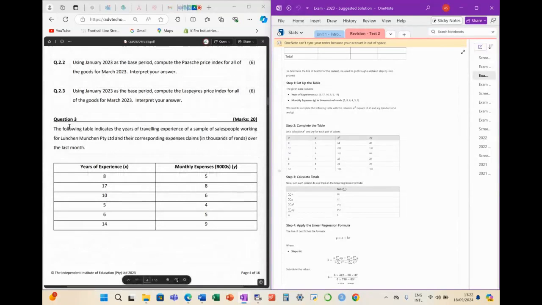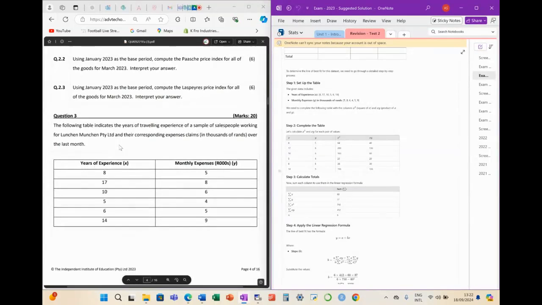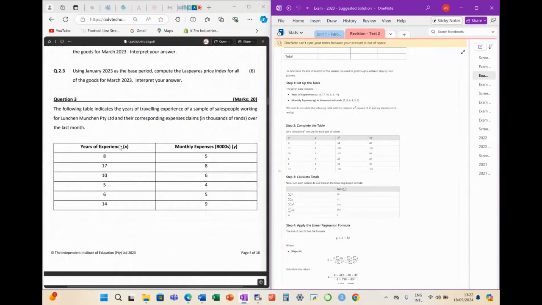What variables do we have here? It says the following indicates the years of traveling experience of a sample of salespeople working for Munchkin Pty Ltd and their corresponding expense claims in thousands of rands over the last month. Okay, so they are looking at traveling experience in years.